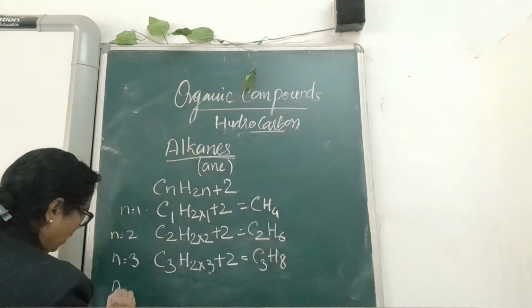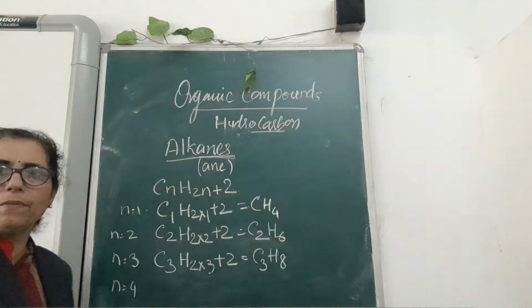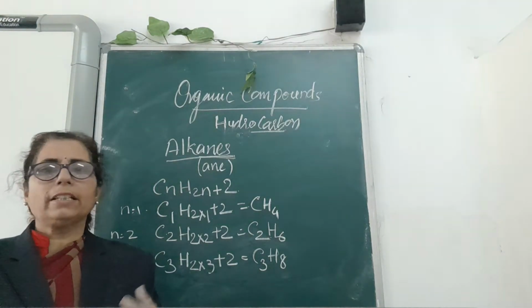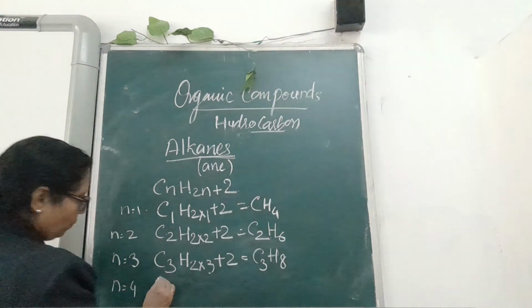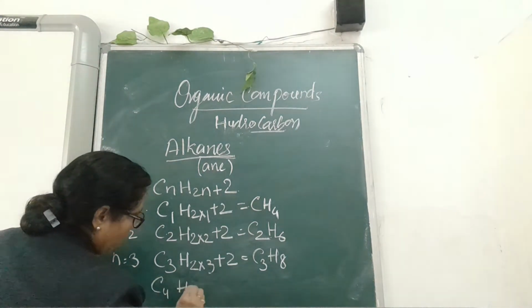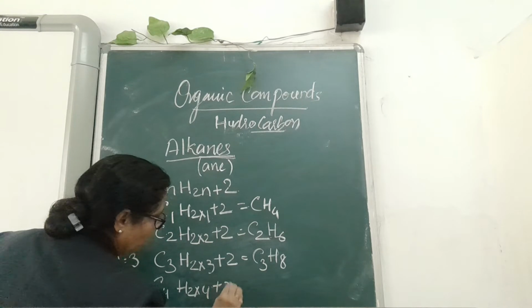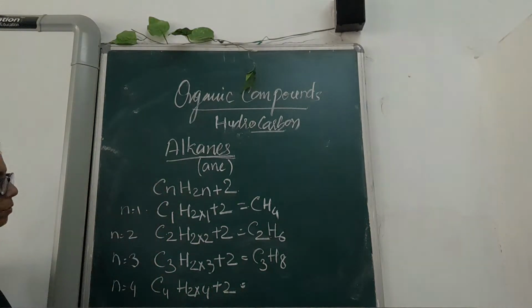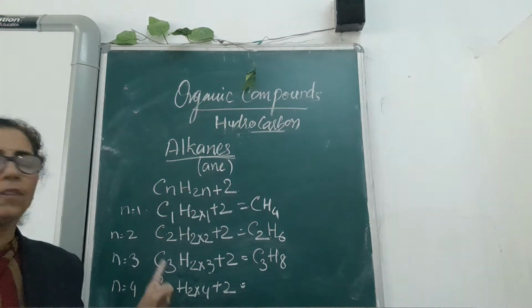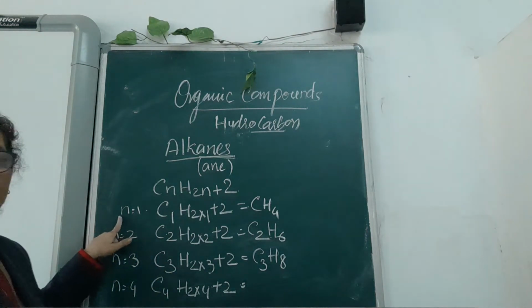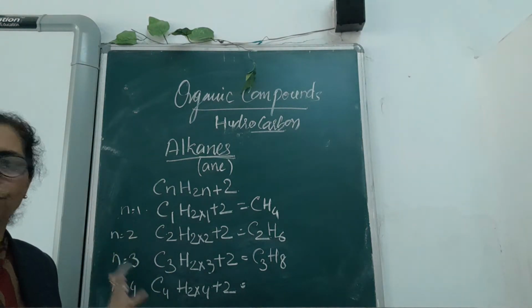And then when n is equal to 4, one more example I will give, so that it becomes easy for you to name them as well. When n is equal to 4, that means C4H2 into 4 plus 2. We are using the same formula, children. We are only changing the number of n. We are representing n equal to 1, 2, 3, 4, like that.